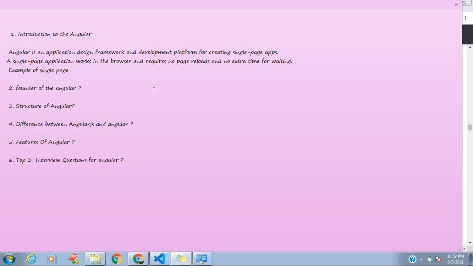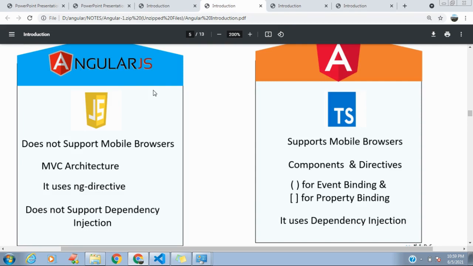And after that, what is the difference between AngularJS and Angular? Now this is an interview question, like most of the time the interviewer asks what is the difference between AngularJS and Angular. Basically AngularJS uses JavaScript, on the other hand Angular uses TypeScript. So what is TypeScript? TypeScript is a superset of JavaScript. It is similar to JavaScript. AngularJS does not support mobile browsers, on the other hand Angular supports mobile browsers.